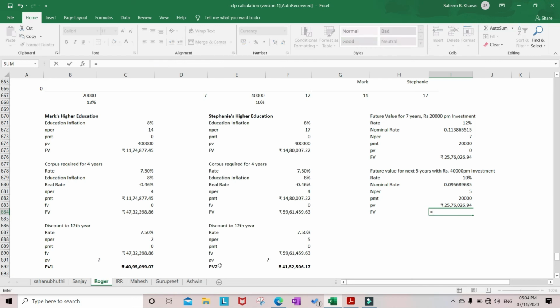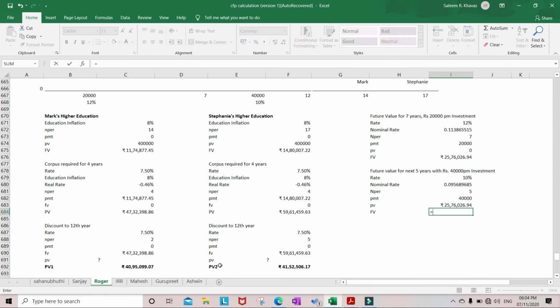Now we will calculate the FV at the 12th year. So rate is this value divided by 12, NPER is 5 into 12. PMT will also change here because they are going to invest 40,000 per month.